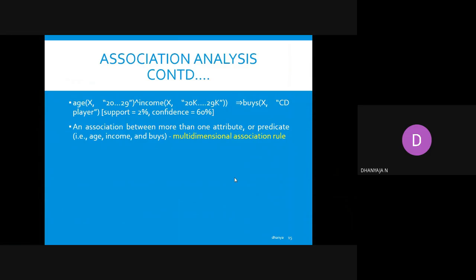If we are considering some other factors of a customer, for example, if a customer X buys a computer, he will buy software also.